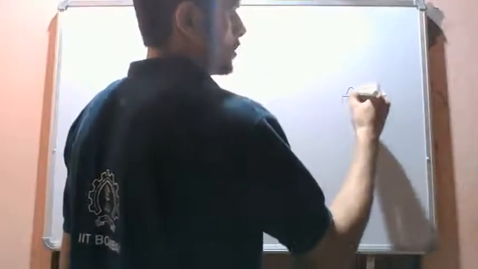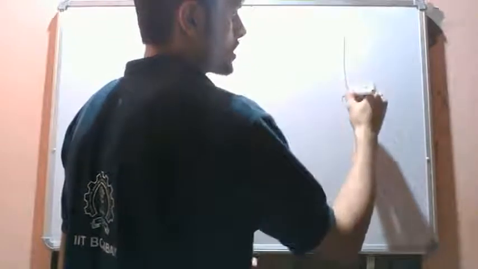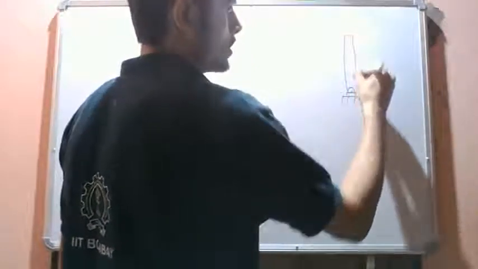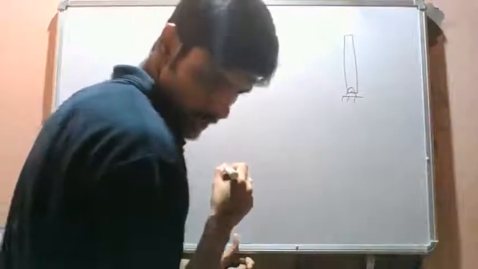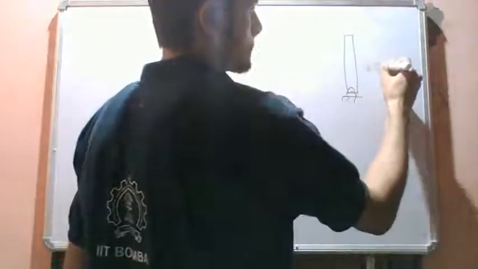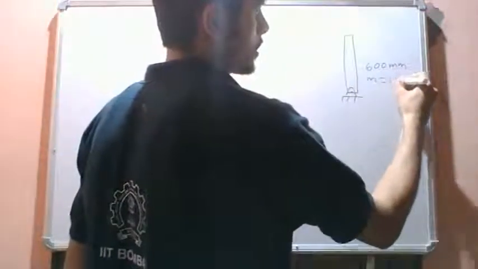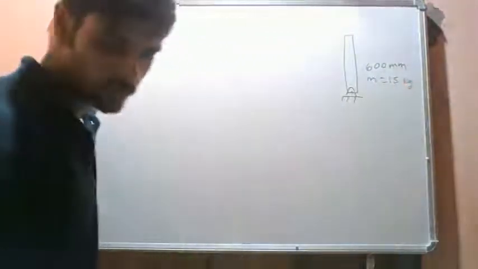We have a hinge like this, and the rod is attached like this. The length of the rod is 600 mm, and the mass of the rod is 15 kg.